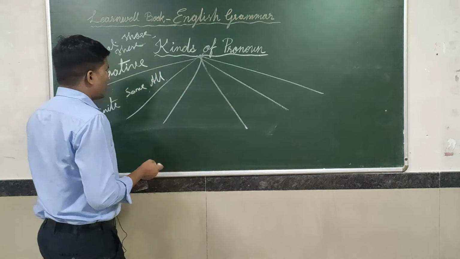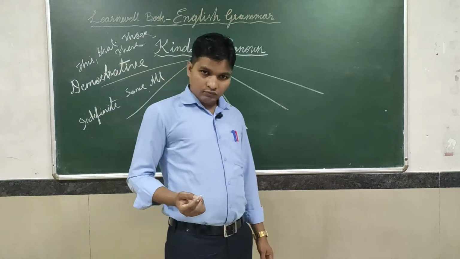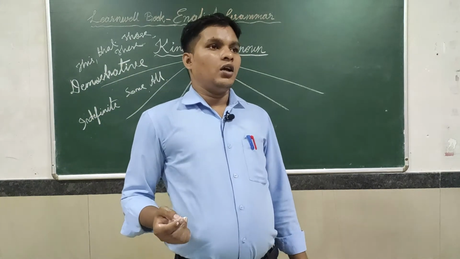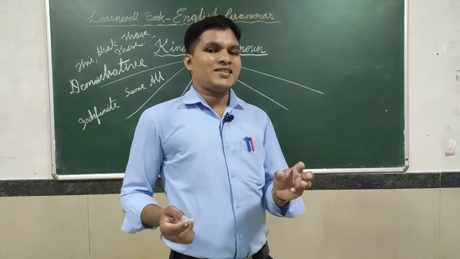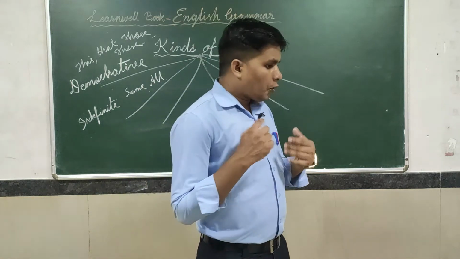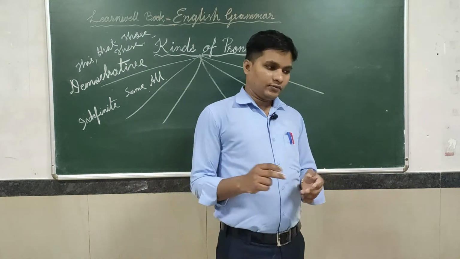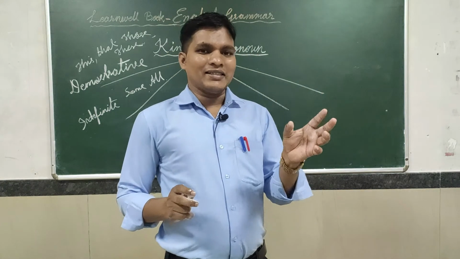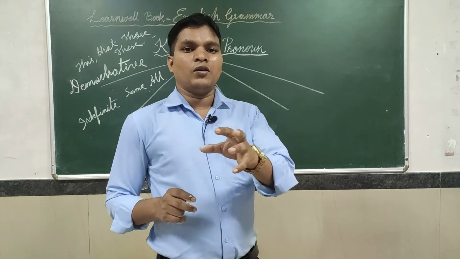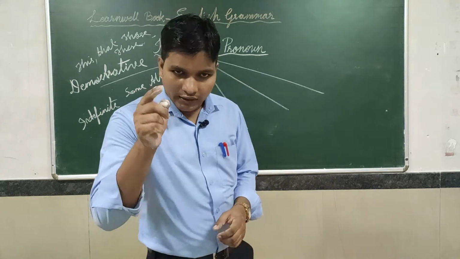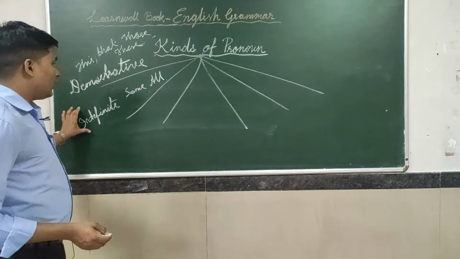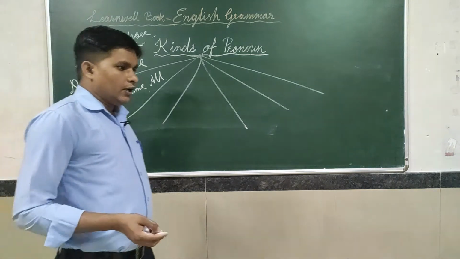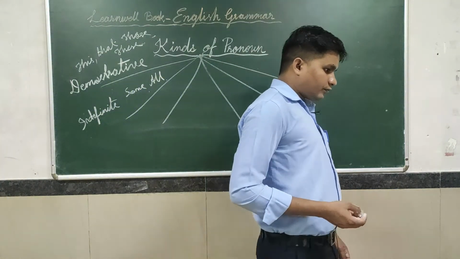Next, we can say anybody, some people, everyone, or someone. So these things cannot show particular people or things. That's why this is called indefinite pronoun.